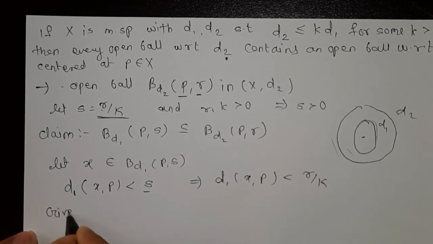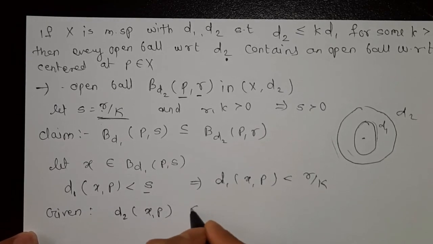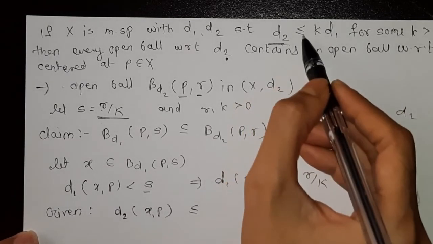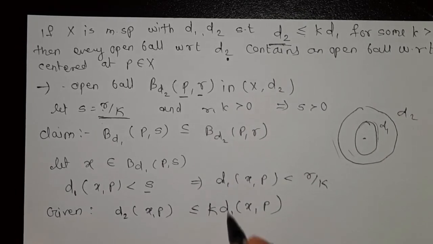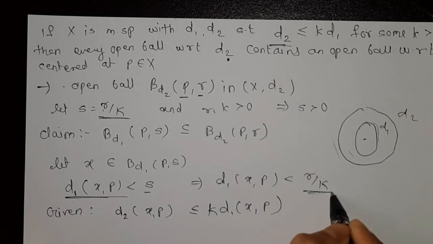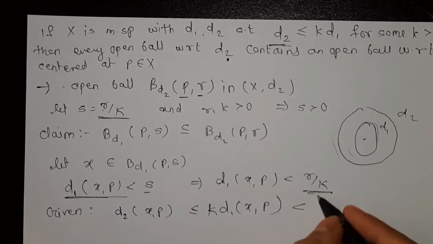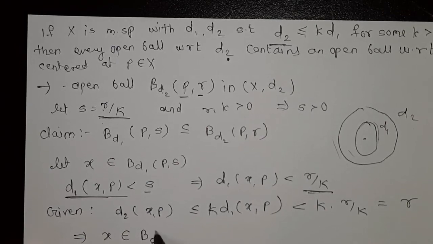Also given d2(x,p) is less than or equal to k d1(x,p). Now this d1(x,p) is less than r by k, so we write less than k into r by k. Now this k and this k get cancelled, so here we get r, which implies x belongs to B_d2(p,r).